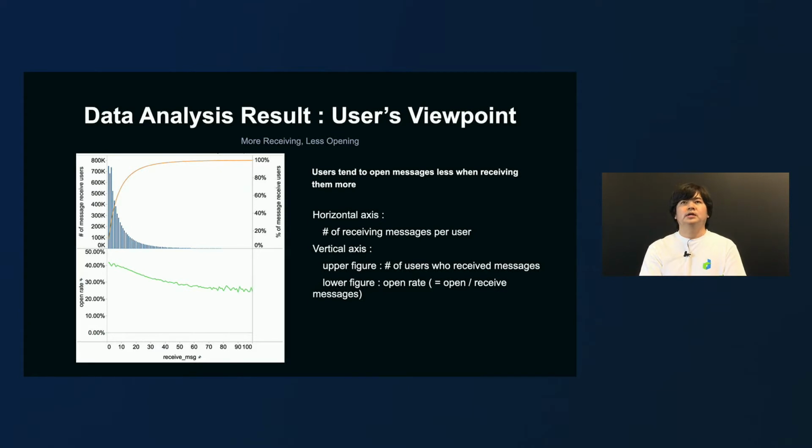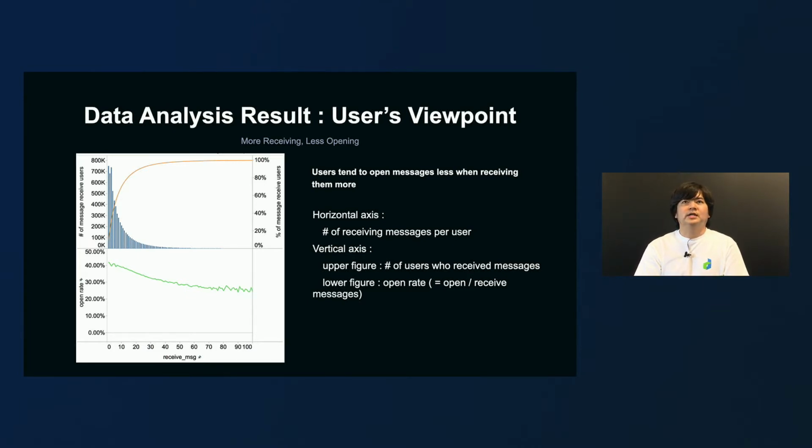From a quantitative perspective, we've also visualized the number of messages received by user a day, user distribution, and open rate. So first, please look at the blue bar graph. The horizontal axis presents the number of messages received by user a day, and the vertical axis shows the number of users. The graph indicates a negative correlation between the number of messages received and the number of users. It also suggests that 95% of users received 30 or fewer messages a day, with a mean value of 5 messages.